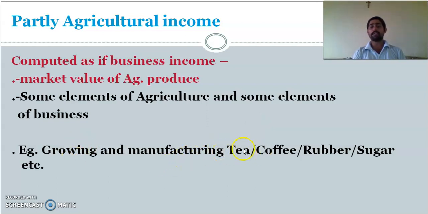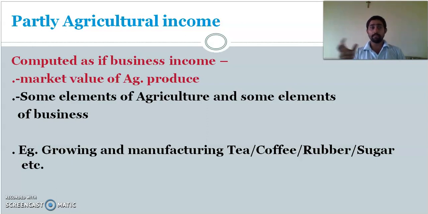Growing and manufacturing tea. The person who is manufacturing tea won't sell it like that. It won't be available directly from the land. You have to pluck the tea leaves, you have to process it, you have to cut it into pieces. Then the concept of tea powder will come into the picture. Same in the case of coffee. Some types of seeds will be grown. It will look like a fruit. It should be processed, put through heat. We'll call it coffee beans. Then those coffee beans are converted into coffee powder. Then it will be sold.